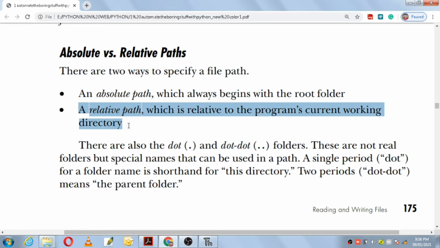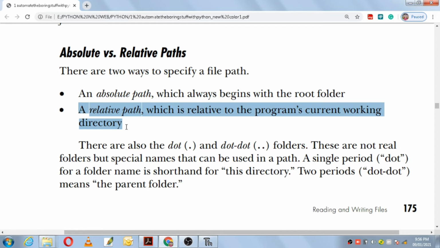Okay, so a relative path does not require that it starts with a root folder, but it can start with the current working directory, with respect to the current working directory. So that is known as the relative path. The difference is an absolute path always begins with the root folder / and a relative path is always with the program's current working directory.